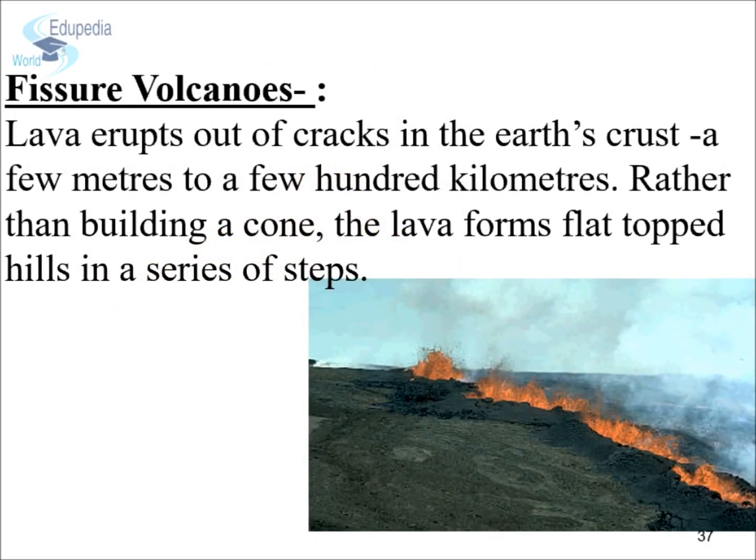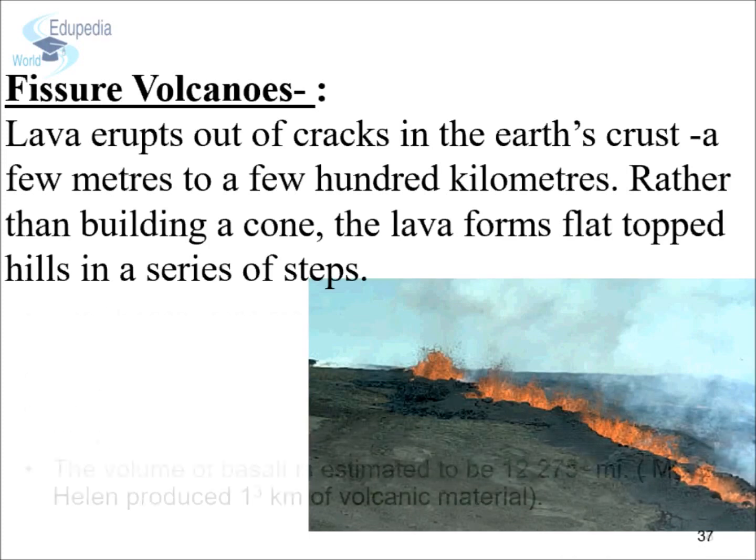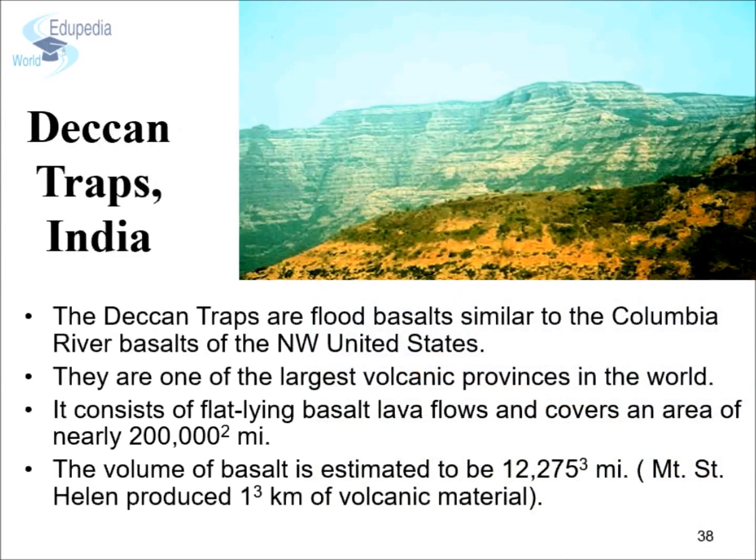Fissure volcano. In this case, lava erupts out of cracks in the Earth's crust, which may range from a few meters in length to a few hundred kilometers in length. The lava is distributed over an area that may be several thousand square kilometers in extent. Rather than building a cone, the lava forms flat-topped hills in a series of steps. The Deccan Plateau is an example of fissure volcano eruption that happened about 100 million years ago.